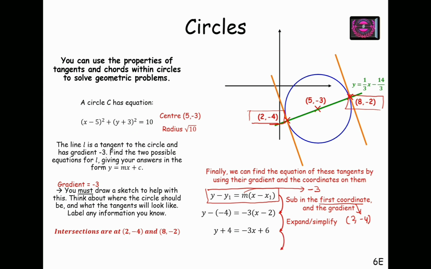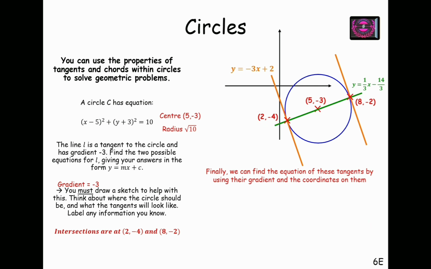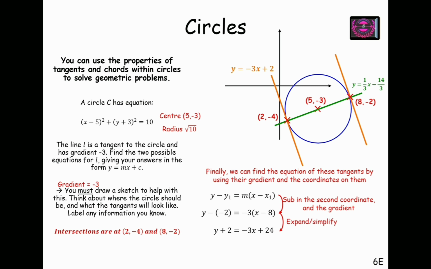On simplifying, I have y equals minus 3x plus 2. This is one of the equations of the tangent. Upon substituting the second coordinate, which is 8 comma minus 2, I have y plus 2 equals minus 3x plus 24. And on simplifying, I get the second equation of the tangent. This is the second equation of the tangent.